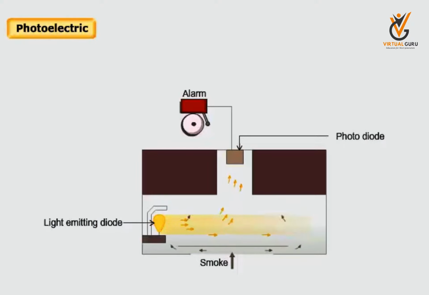This causes a fluctuation in voltage. This fluctuation in voltage interrupts the light beam and activates the alarm.